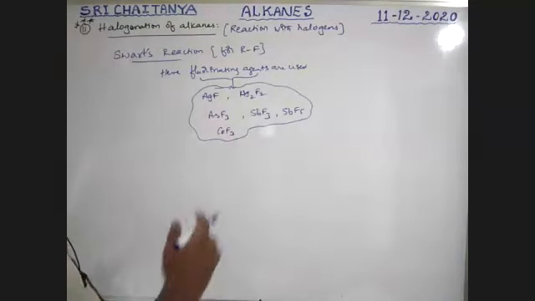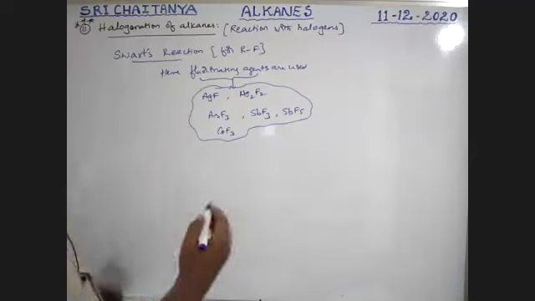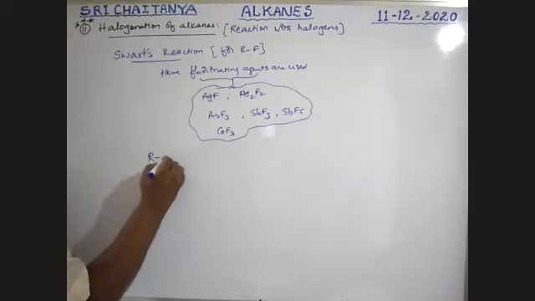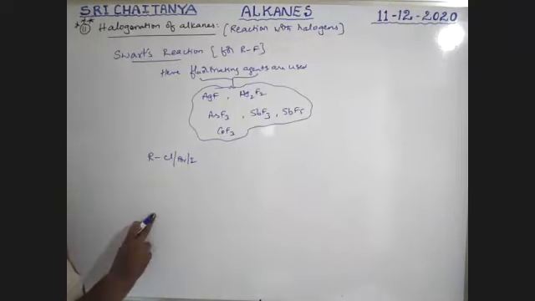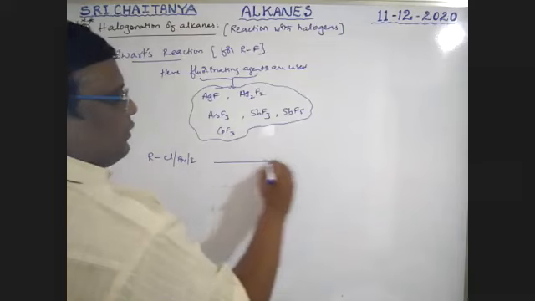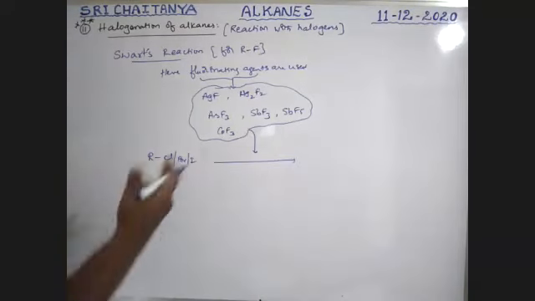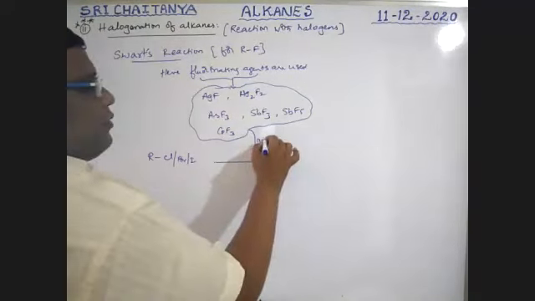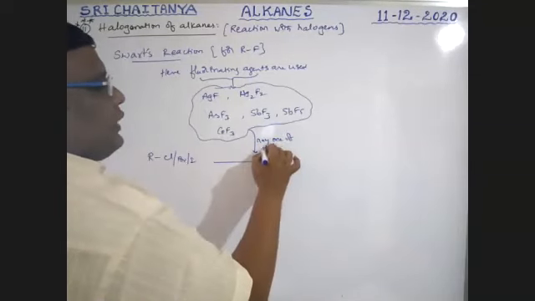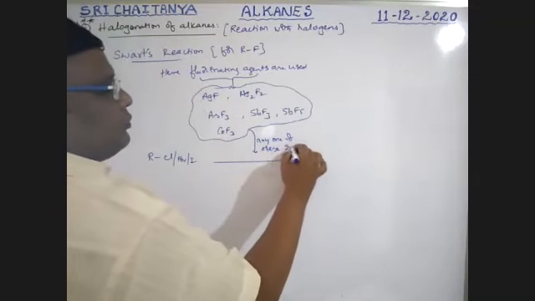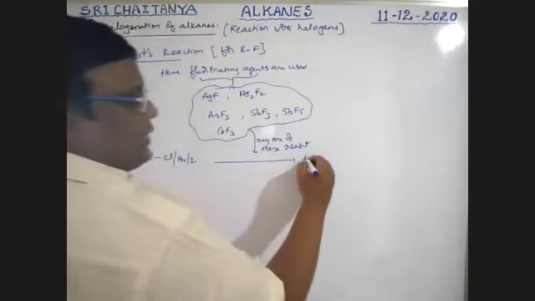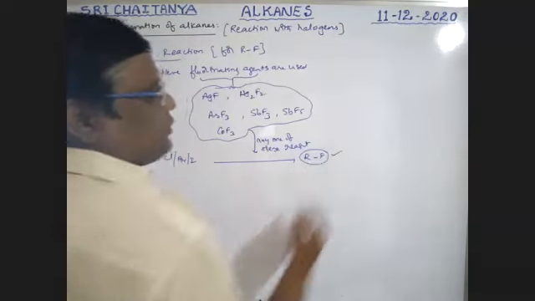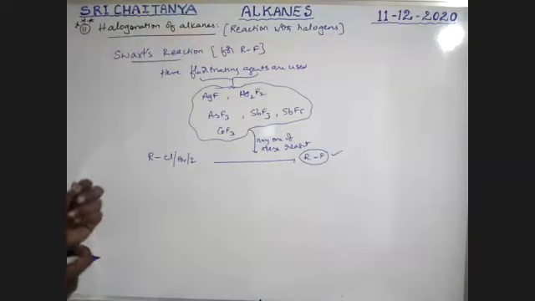So see here, what is the reaction? With other alkyl halides, alkyl chloride, bromide, or iodide, whatever it may be, not fluoride, when it reacts with any one of these reagents, this halogen is replaced with fluoride. So alkyl fluoride is the product. Here no destructive reaction takes place. Alkyl fluoride is possible.